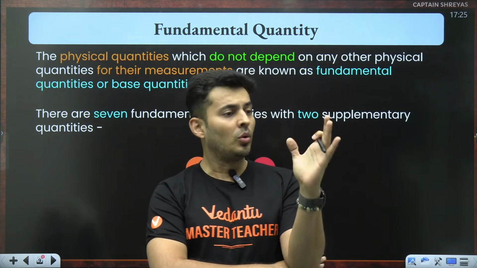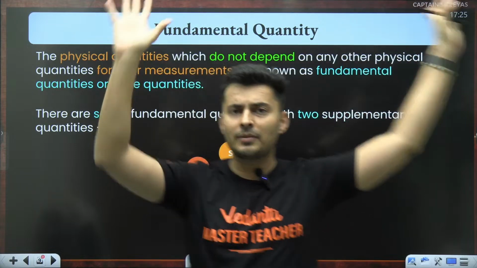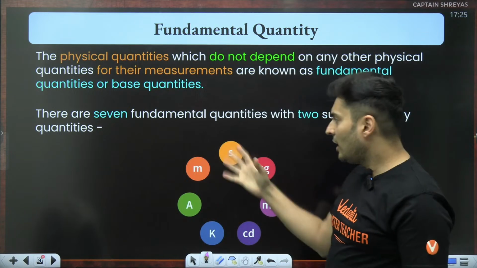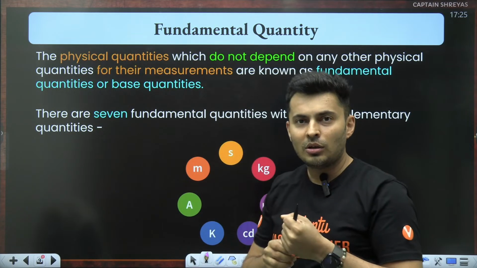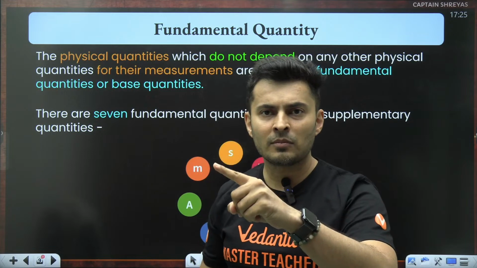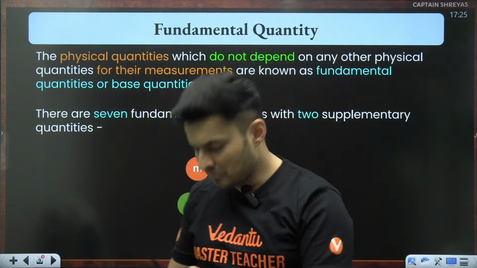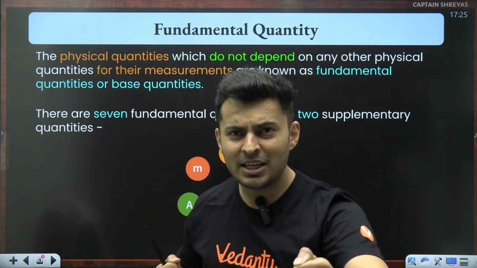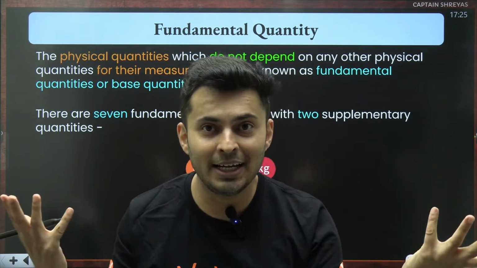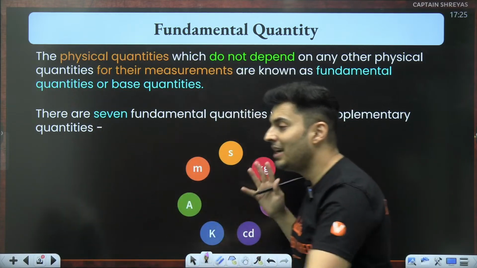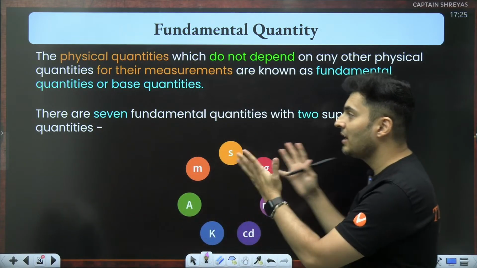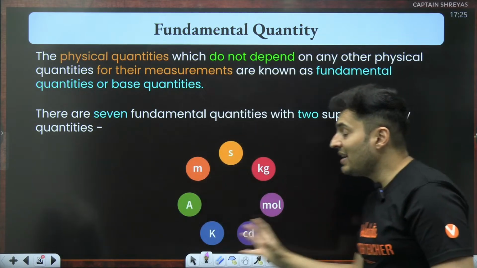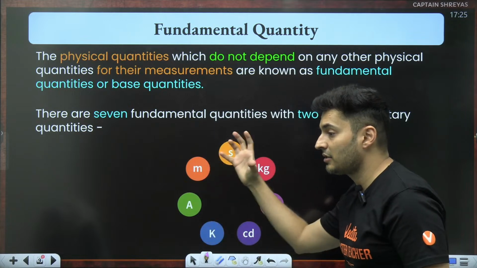So they thought, oh, these quantities, they are completely independent. Can I ever measure mass in terms of time? No. Can I measure time in terms of length? I want to measure how much time has gone. I will take a tape and I'll be like, let me measure the time. Can I measure time using length? Can I measure mass using time? No, right? So they are independent of each other. That's why they are fundamental. That's why they are basic. And there are 7 such fundamental quantities.